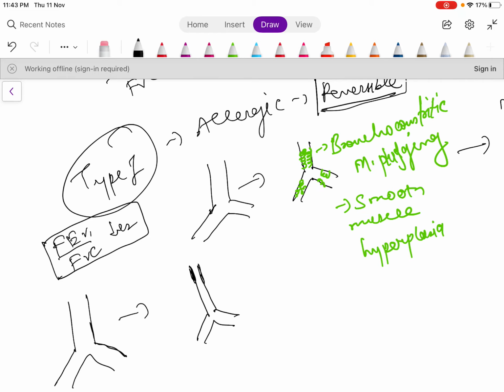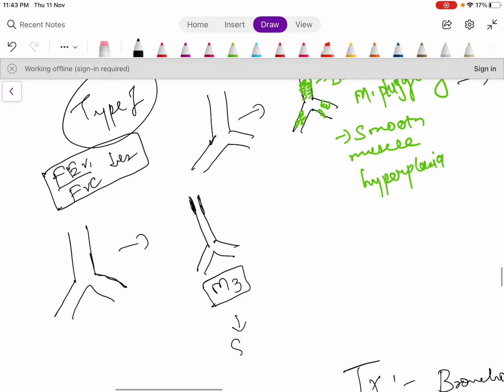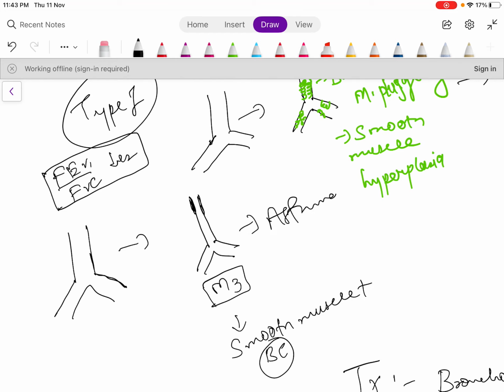By giving methacholine, it will act on the muscarinic receptors in the airways and cause smooth muscle contraction. The smooth muscle will contract and there will be bronchoconstriction. So it will mimic the attack of asthma for some time, and we will do spirometry.